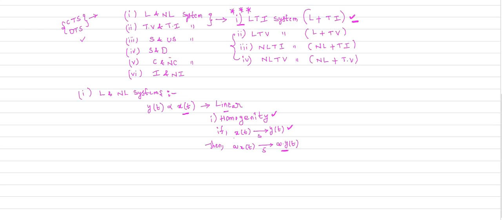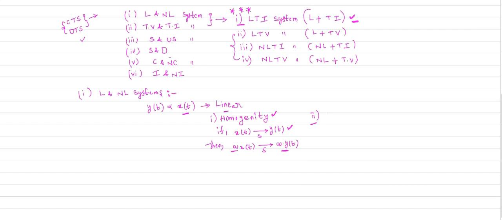Whatever the scaling, here a is the scaling factor. Your input is scaled by a factor a. Your output is also scaled by the same factor. That is the principle of homogeneity. A linear system must obey the principle of homogeneity. Definitely it obeys the principle of homogeneity. Otherwise the system is not a linear system.